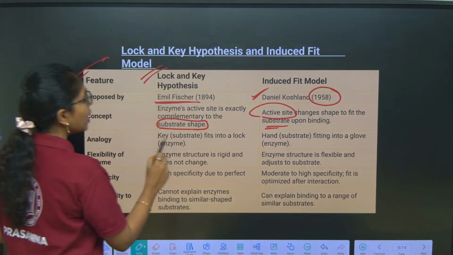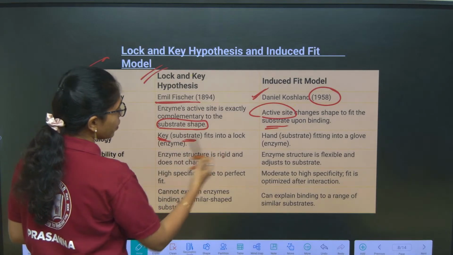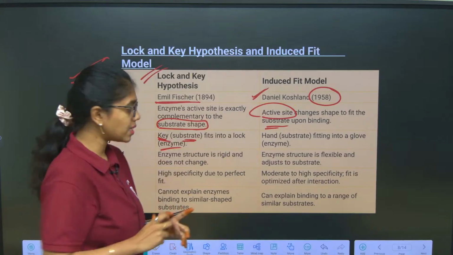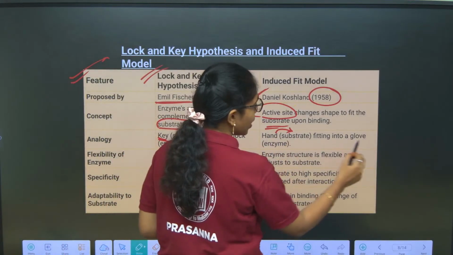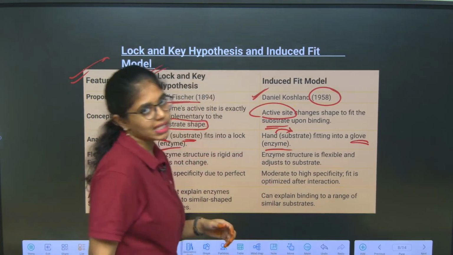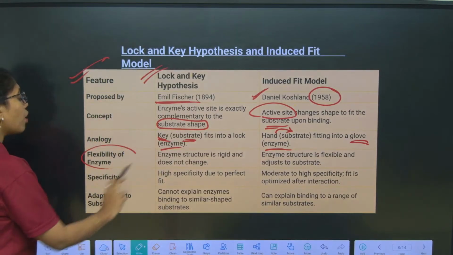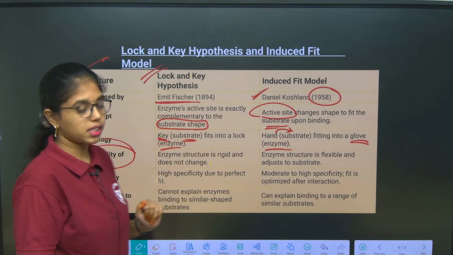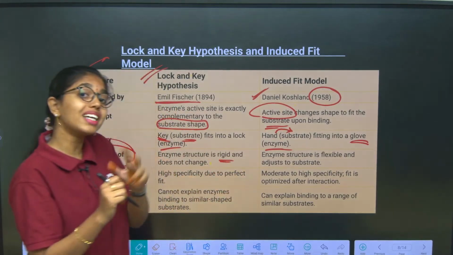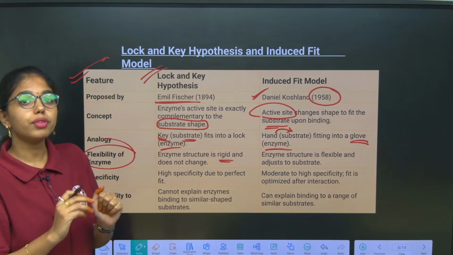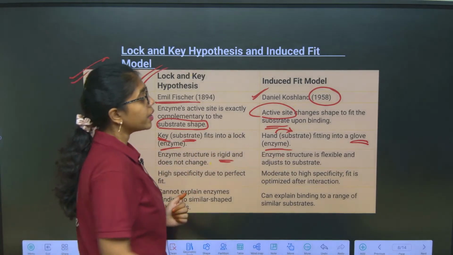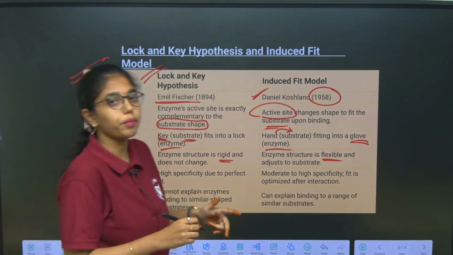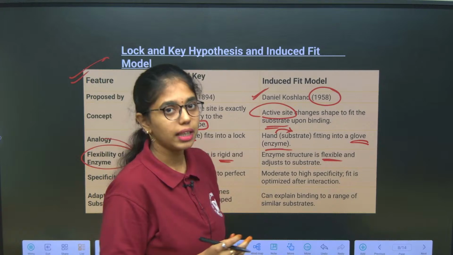And here the key is the substrate, which fits into the lock, that is the enzyme. Like the hand which fits into the glove, I told you: the hand is the substrate, and the glove we can imagine as the enzyme. Flexibility of the enzyme: in the lock and key hypothesis the enzyme is not flexible, it is rigid because it does not alter its shape according to the substrate, whereas here the flexibility is more. The enzyme is flexible, it adjusts the shape of the active site depending on the substrate.